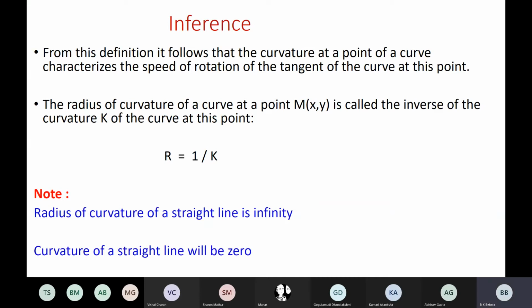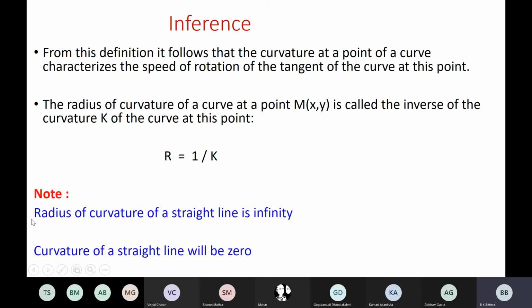And second, the radius of curvature of a curve at point M is called the inverse of the curvature. So radius of curvature is 1 upon curvature, or curvature is 1 upon radius of curvature, the reciprocal of each other.